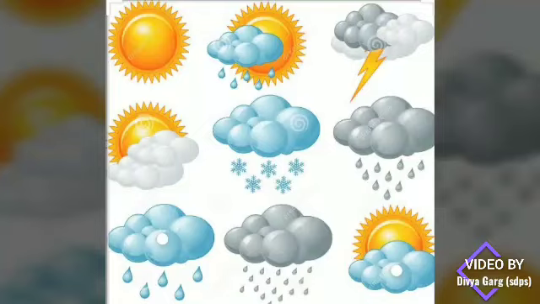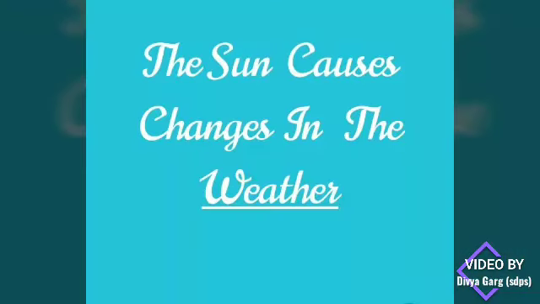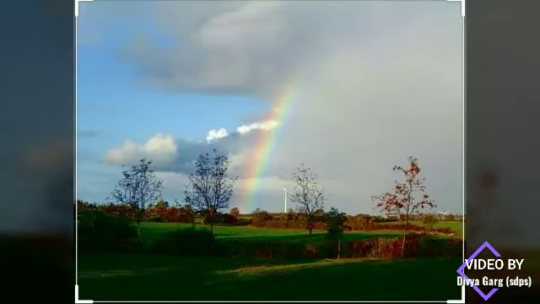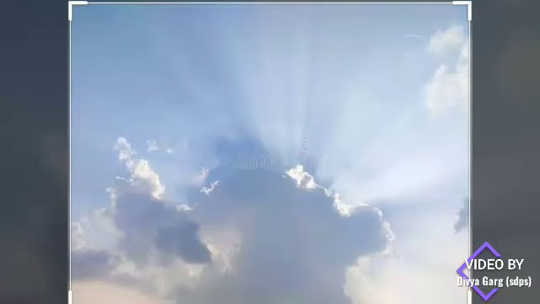First of all, the major factor that affects the weather is the sun. The sun causes changes in the weather because it is the source of all heat and light on the earth. Blowing of wind, rainfall, etc. also depend on the sun. That is why it causes a major change in the weather. Many other elements also affect the weather.